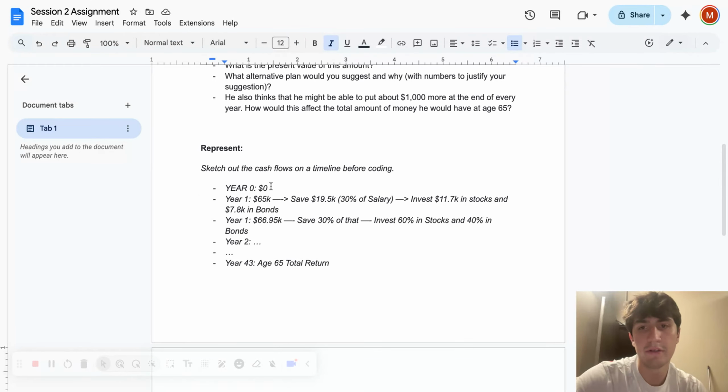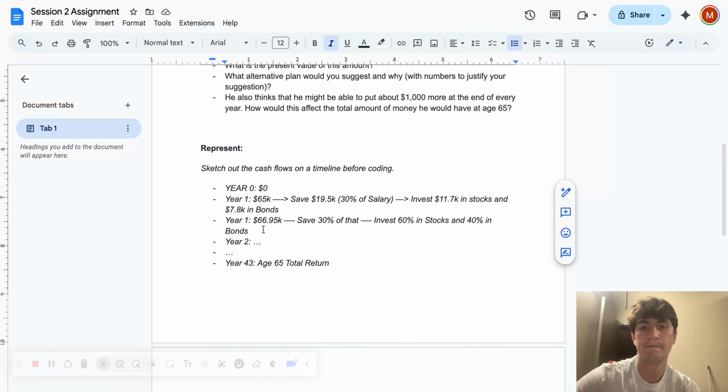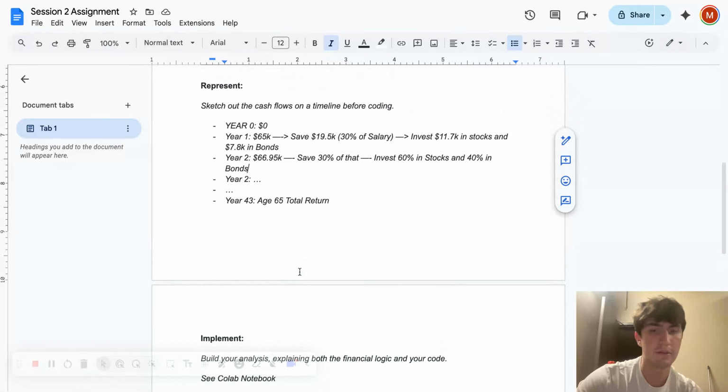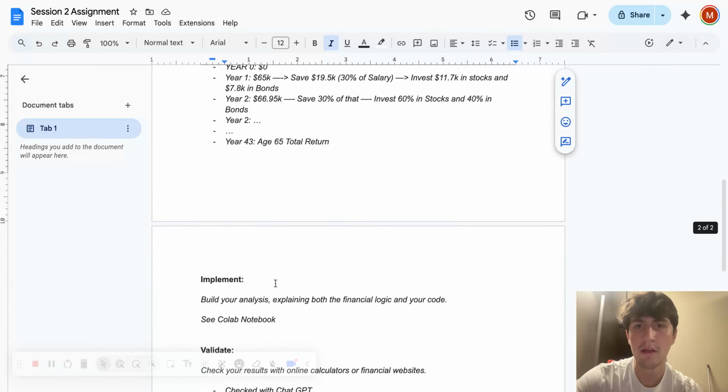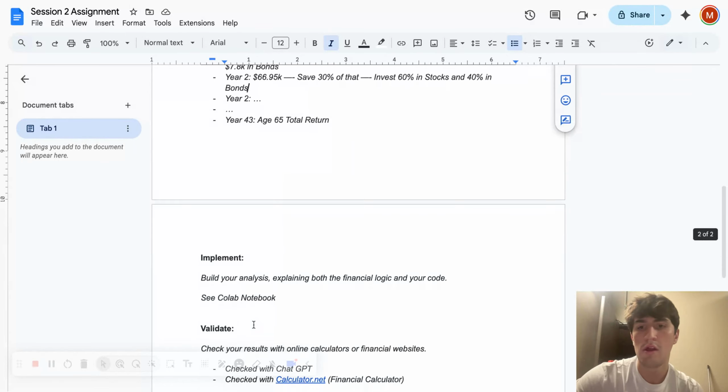So the cash flow, year 0, he's obviously at $0. And then year 1 would be the 65K. He saves 19.5K because of his salary, invests 11.7K in stocks, and 7.8K in bonds. And then you get to year 2, you're at 66.95K, save it. And that process just goes on until year 43, which is when he is 65 and he wants to retire.